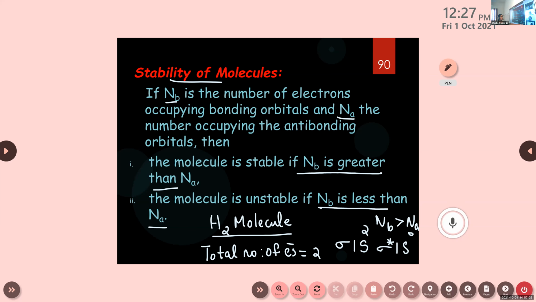In anti-bonding molecular orbital, there are no electrons, and in bonding molecular orbital, 2 electrons. That means this hydrogen molecule is stable because Nb is greater than Na. Clear, children? If Nb is greater than Na, the molecule is stable. That's it. Clear?